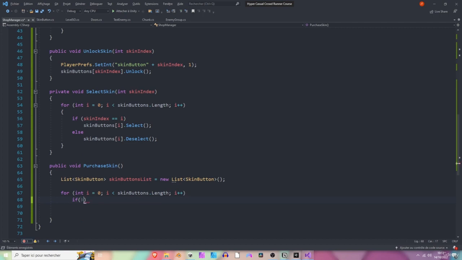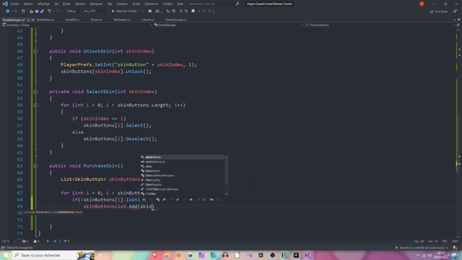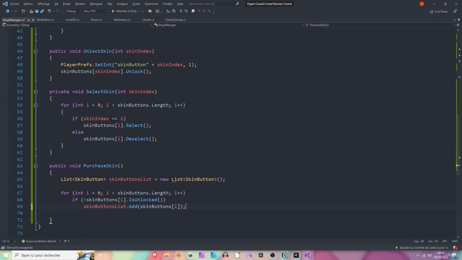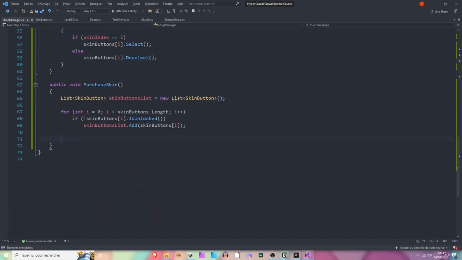Perfect. After that, we are going to loop through all of the skin buttons, so skinButtons.Length, and check: if exclamation mark, skinButtons index i is unlocked, so with the exclamation mark, if it's not unlocked, so if the button is locked, we want to add it to our skinButtonsList, okay? So let's add skinButtons index i. Now we should have a list of all of the skin buttons that are still locked.